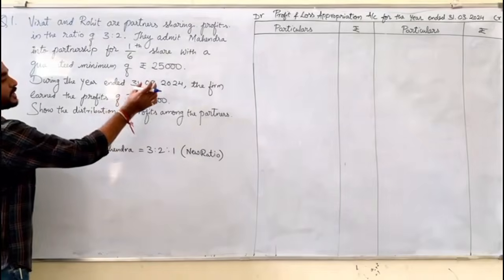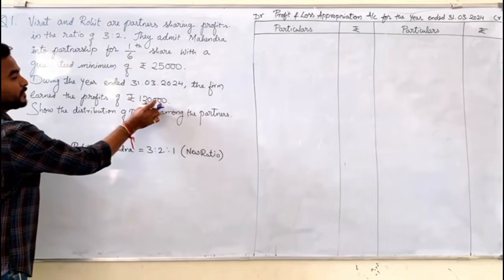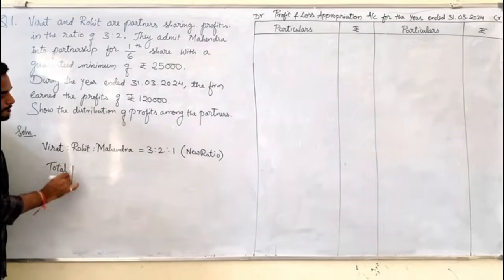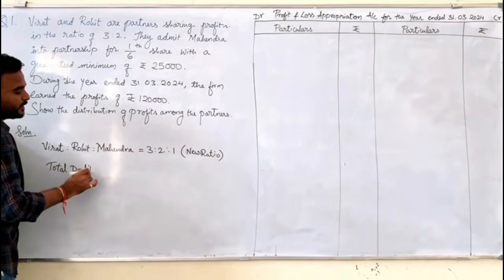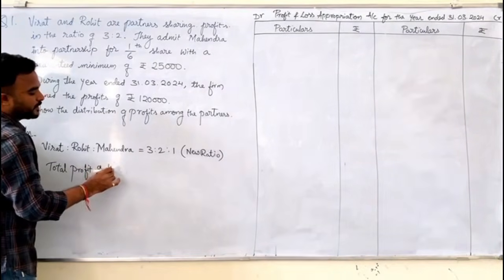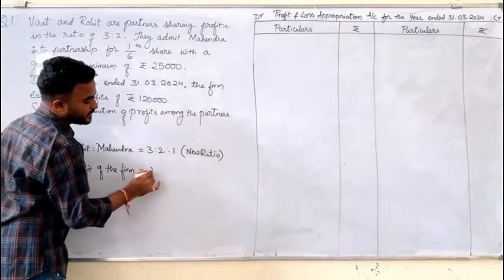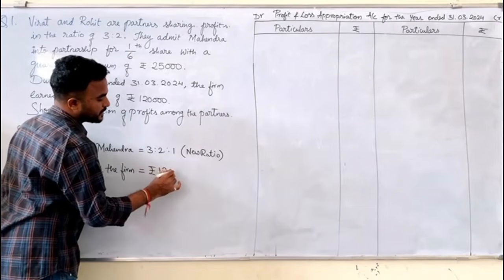What is the profit during the year? The firm earned the profit of rupees 1,20,000. Now, total profit of the firm during the year is equal to rupees 1,20,000.